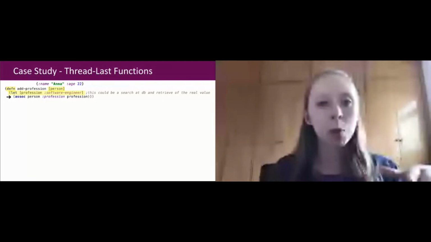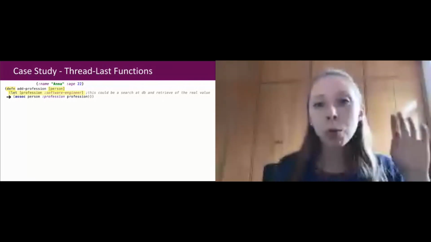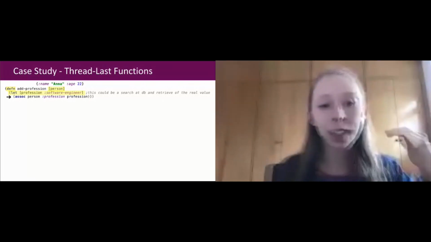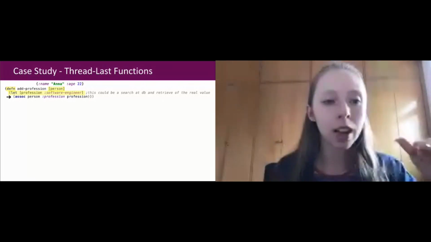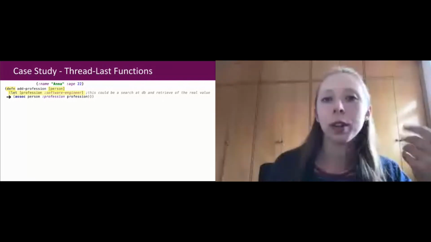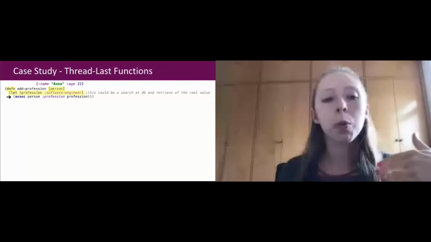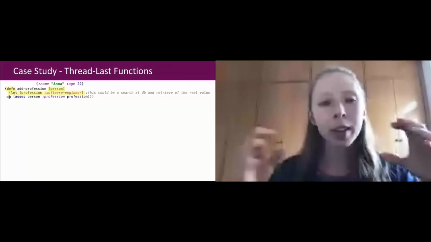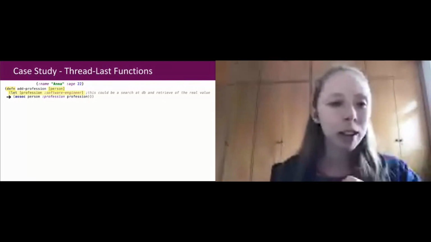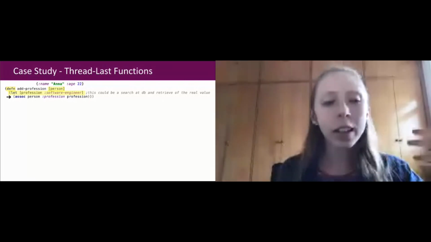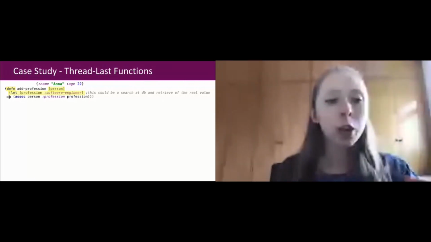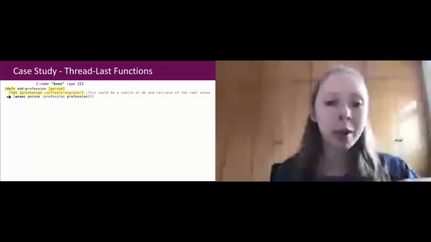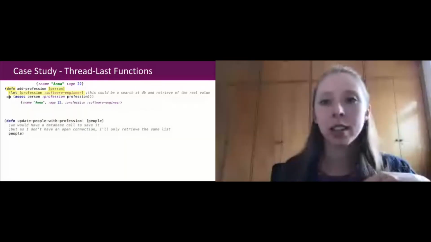And in Clojure, we do not need to put any return statement to say that we are returning something. The last thing that you do in a function is what's going to be returned. So here we are returning this new map with this new attribute profession. And after that, we have update-people-with-profession, which is the function that will store our new list in a database. I didn't put it here because it's not necessary.